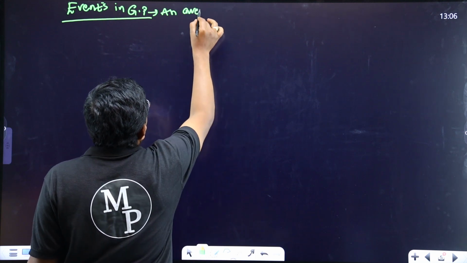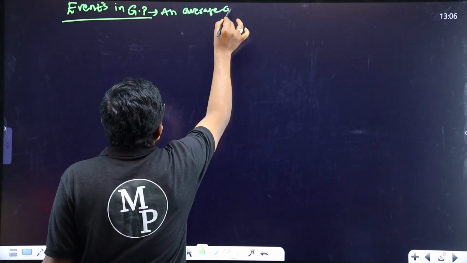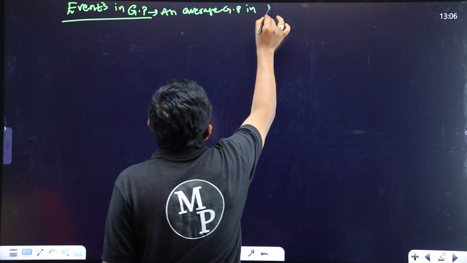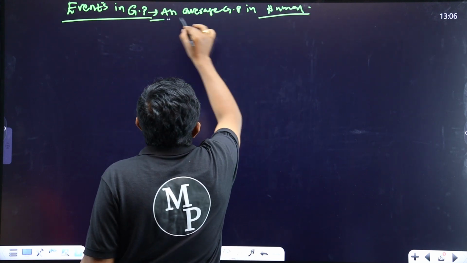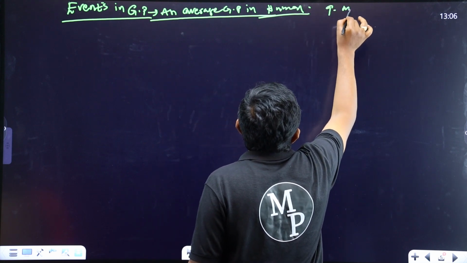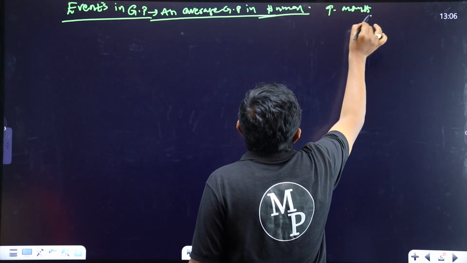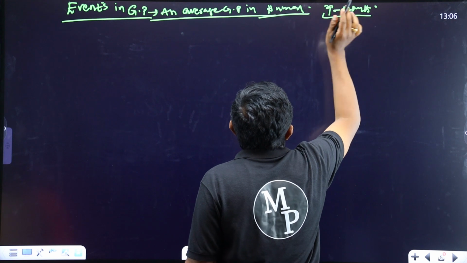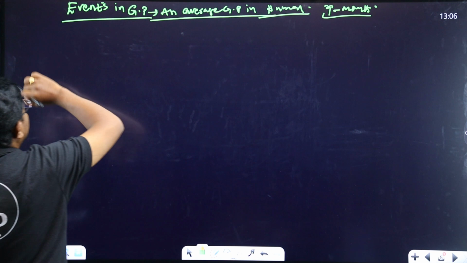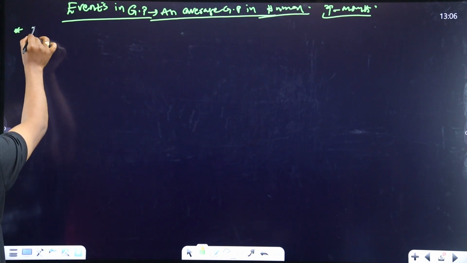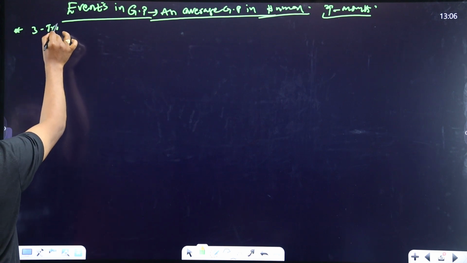Average gestation period in human beings, how many months? 9 months. This 9-month gestation period can be divided into 3 trimesters.